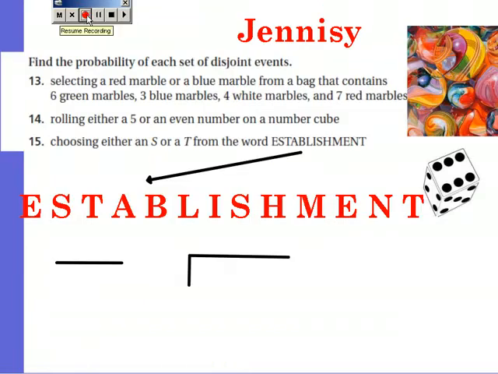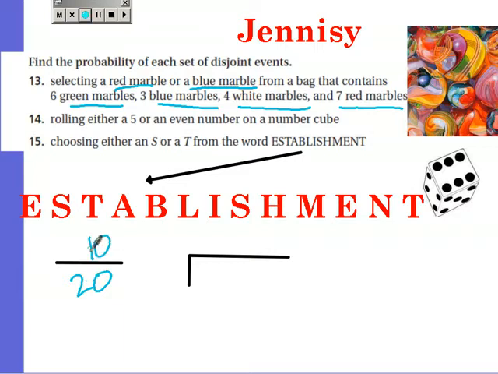As Dev said, it's Genesee, me, and we're going to find the probability of each set of disjoint events. Number 13. Selecting a red marble or a blue marble from a bag that contains 6 green marbles, 3 blue marbles, 4 white marbles, and 7 red marbles. First, you'd have to add the amount of marbles there are, which is 20. Then you have to add the amount of red and blue marbles, which is 10. Then make it into simplest form by dividing it by 10. And that would equal 1/2.